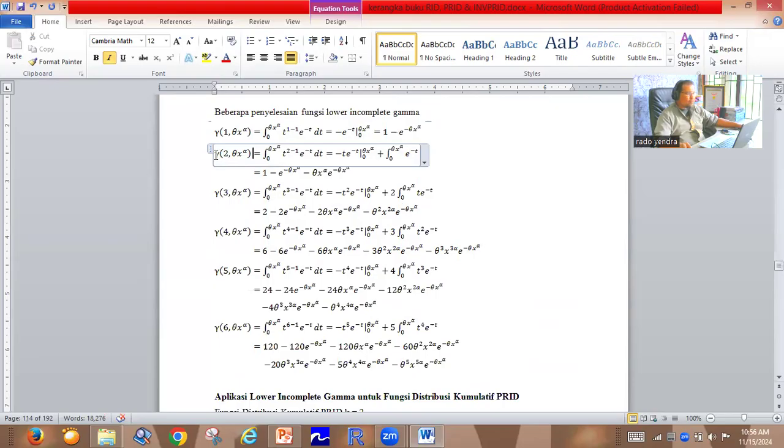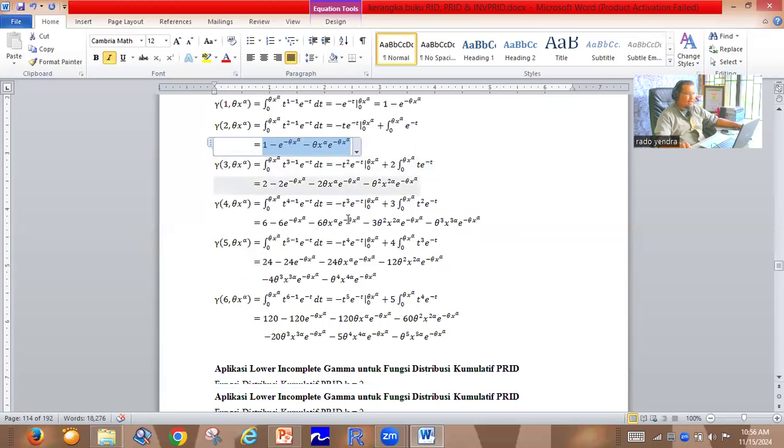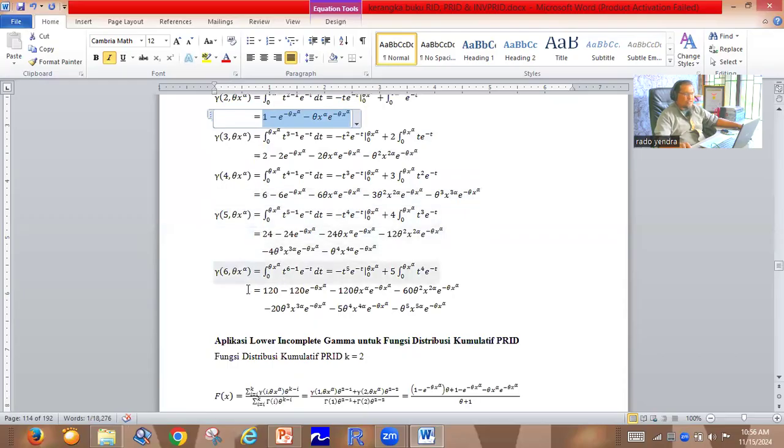The lower incomplete gamma 2 comma theta x power alpha equals 1 minus exponent of minus theta x power alpha minus theta x power alpha times exponent of minus theta x power alpha, until the lower incomplete gamma 6 comma theta x power alpha, which you can check here, a very long equation.